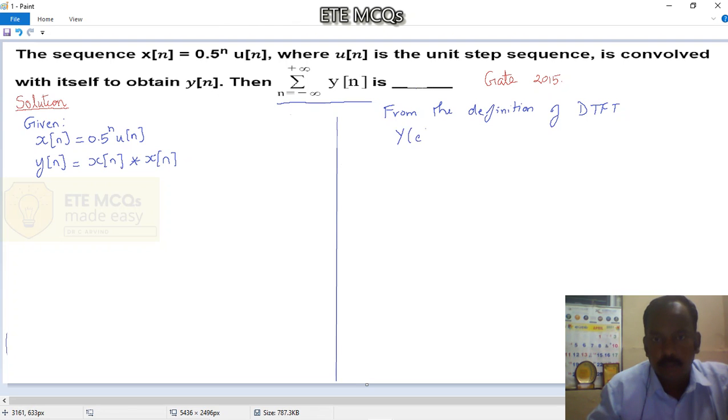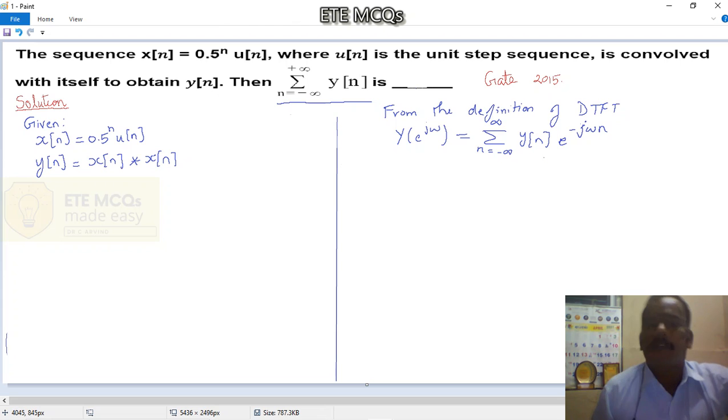Y of e power j omega is nothing but summation n is equal to minus infinity to infinity y of n into e power minus j omega n. So this is what we have. This is the definition of DTFT.